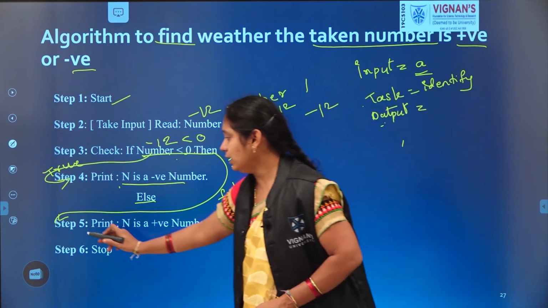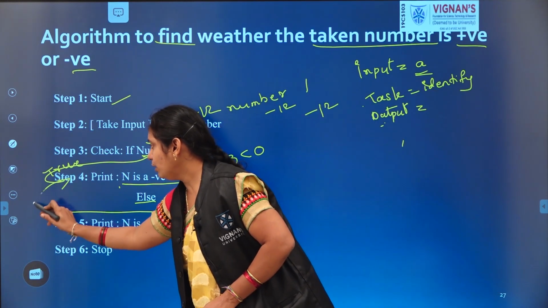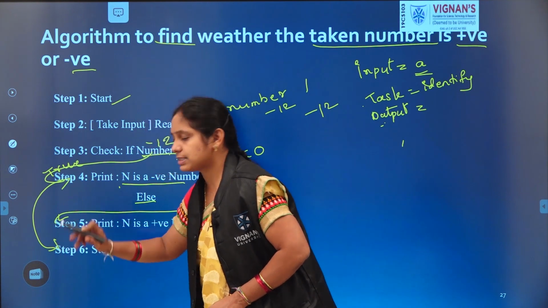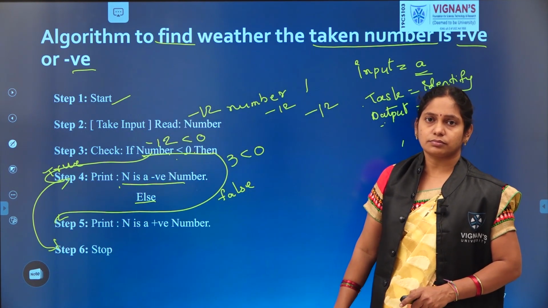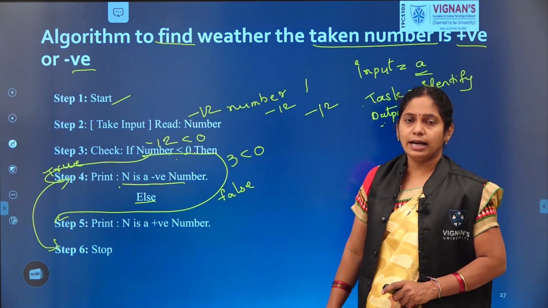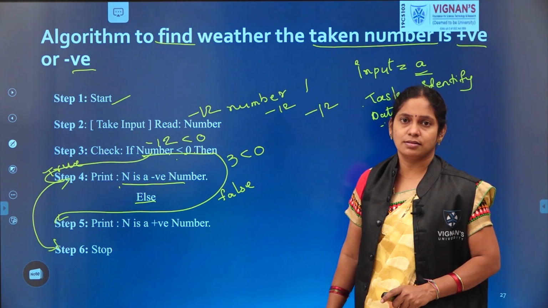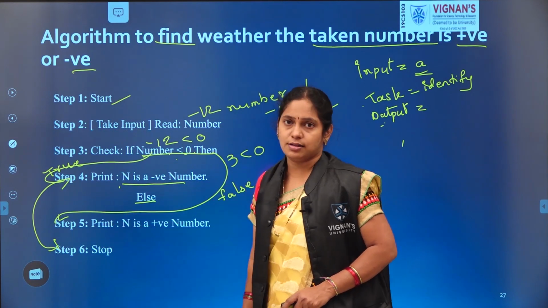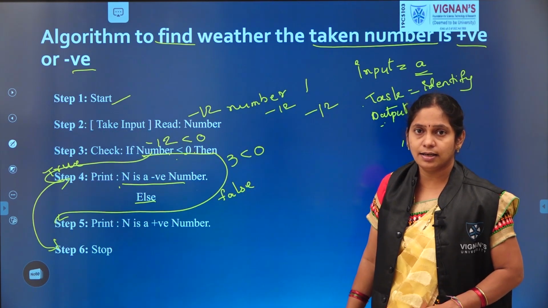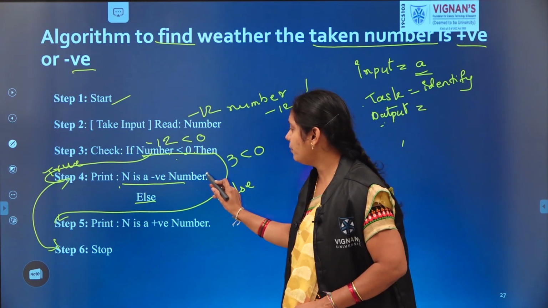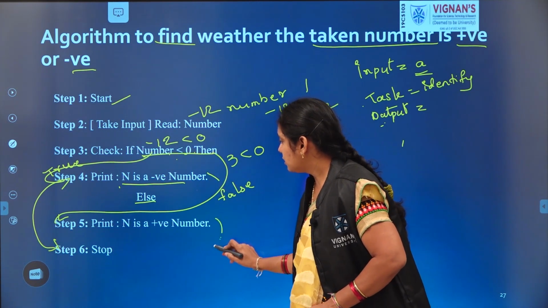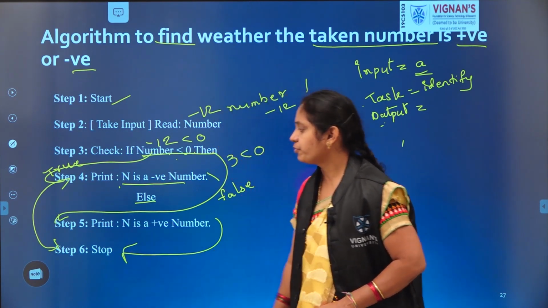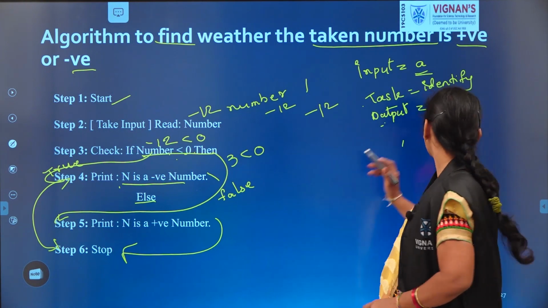Without executing step 5, it directly moves to step 6. If the condition is false, then it comes from step 5 to step 6.